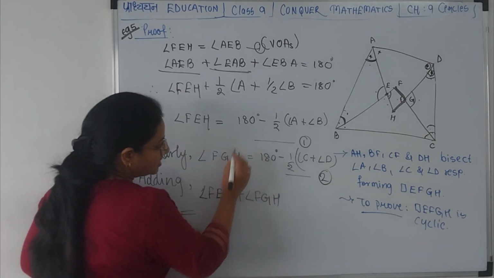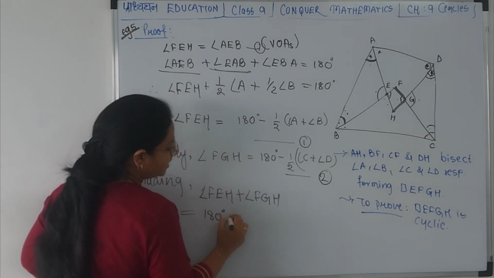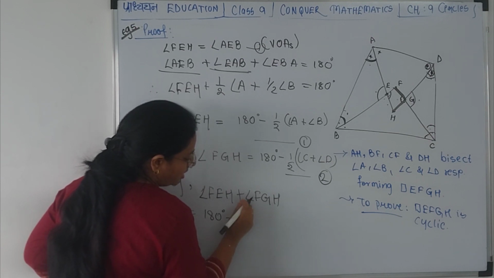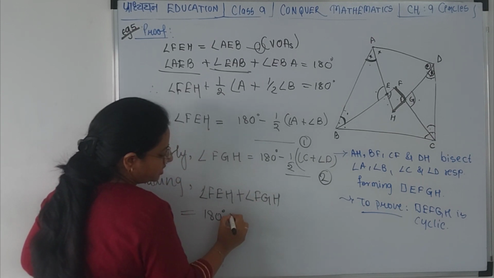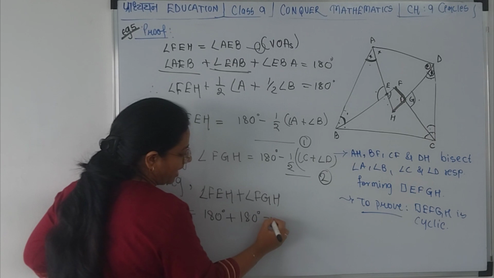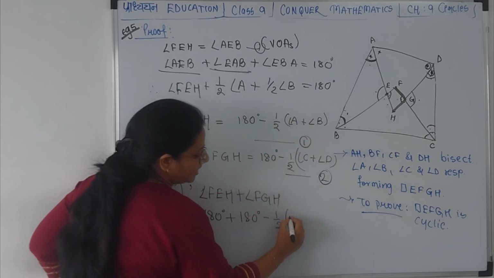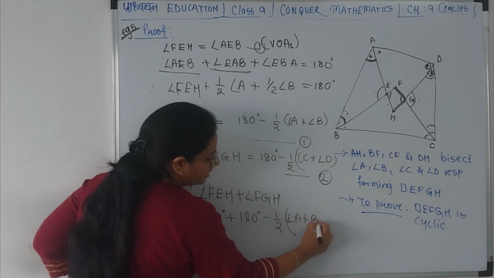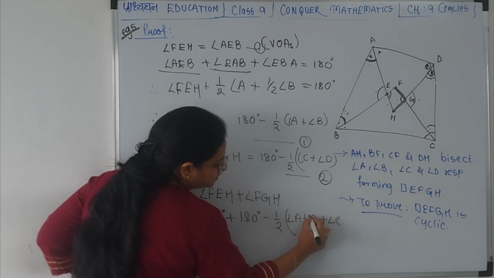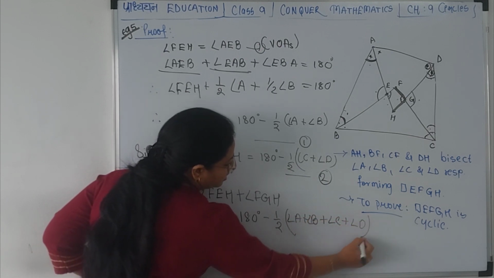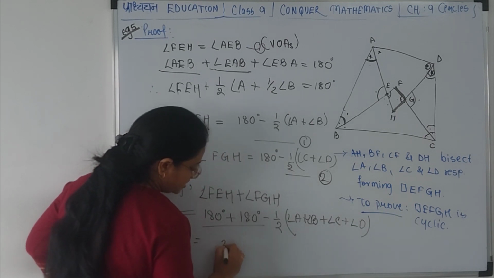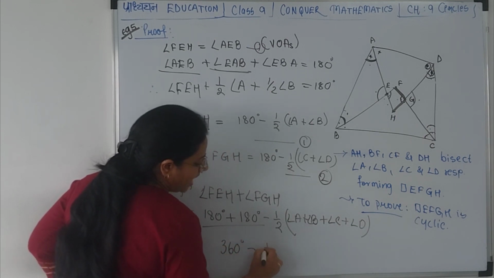Correct? This is equal to 180 plus 180 minus half, which is common for both, A plus B plus C plus D. Correct? This is 360 minus half of what?